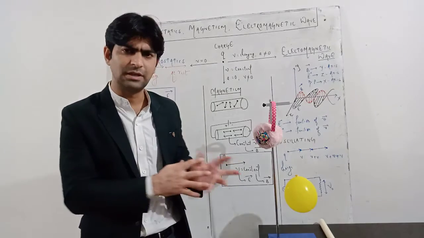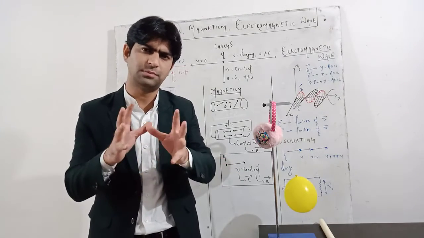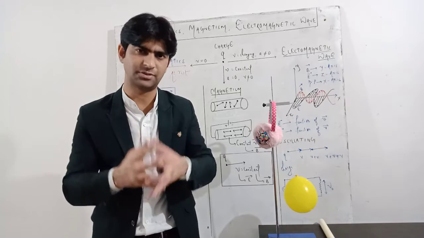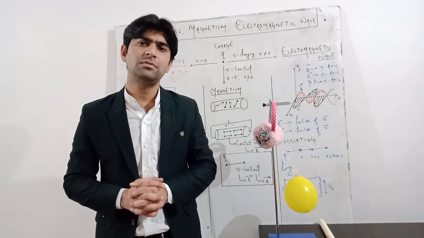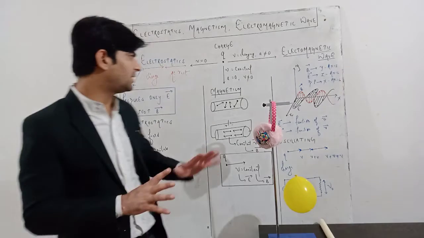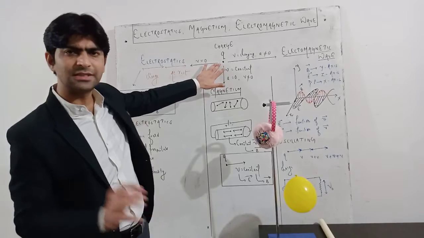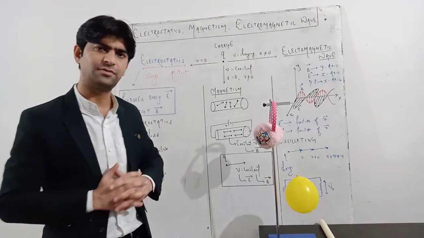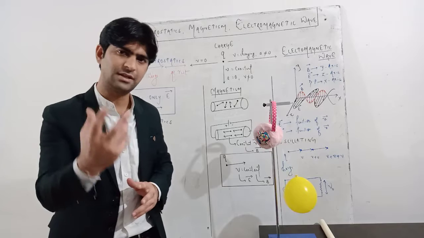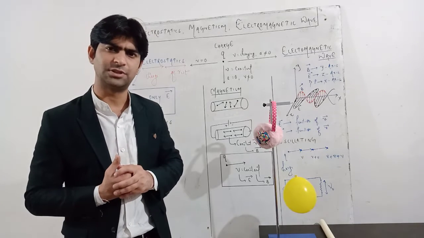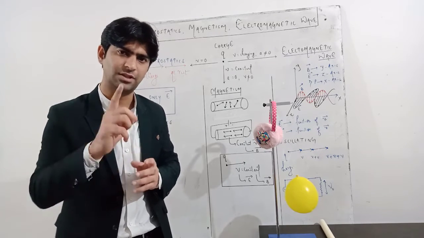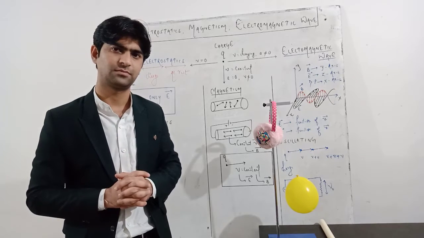I have a very simple demonstration also to show you the portion of electrostatics. We'll have a detailed discussion on this maybe in the later stage. So if we see here, I have written that the charge plays a very important role, and three different kinds of situations of charges may take place. First is when the charge is at rest.